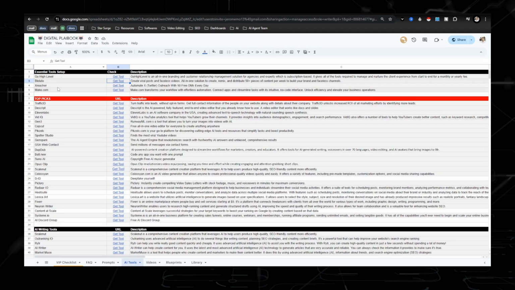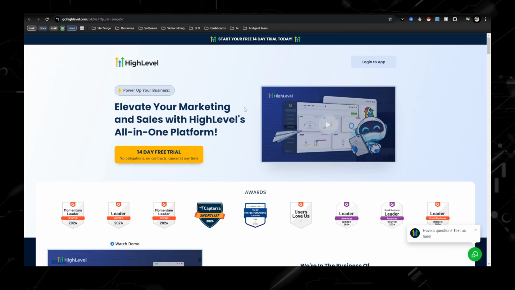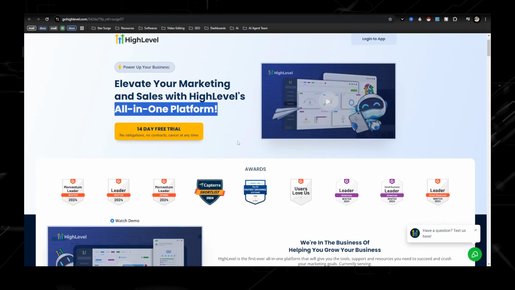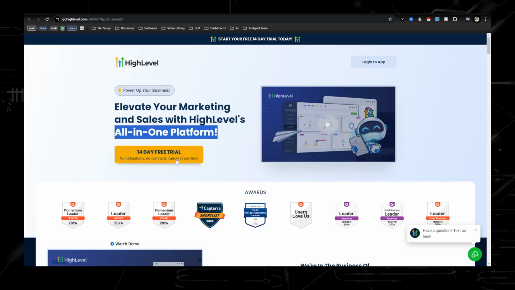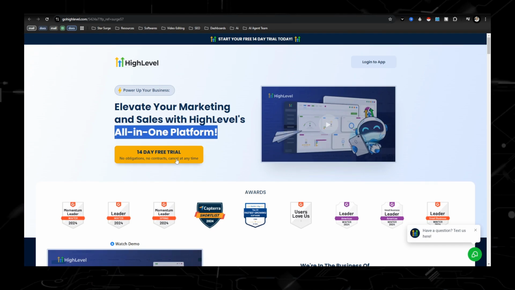Now, to send emails and create content, you're going to need one more tool, and that is up here in the essential tools: Go High Level. If you've been in this space, or maybe you're new to making money online and you haven't heard of it, this tool is pretty much what it says. It's an all-in-one platform that allows you to send emails, create websites, and also plan or schedule out your social media content days, weeks in advance. So go ahead and get this 14-day free trial and check it out. But I do recommend paying for the whole software once you get it, because I've been using it for 2+ years and I wouldn't recommend any other software.